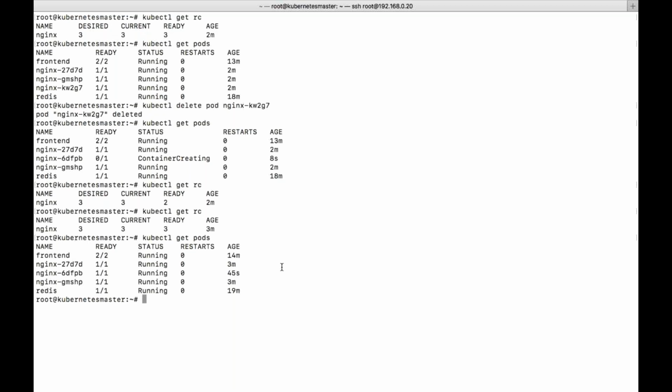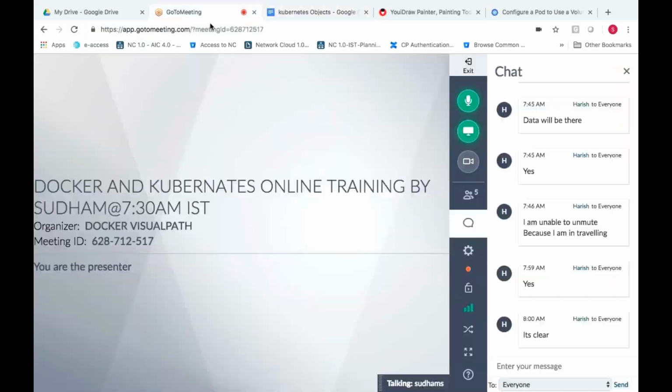Anything that I need to repeat or is this clear? I hope you understood this, or if not, I will try to repeat it.